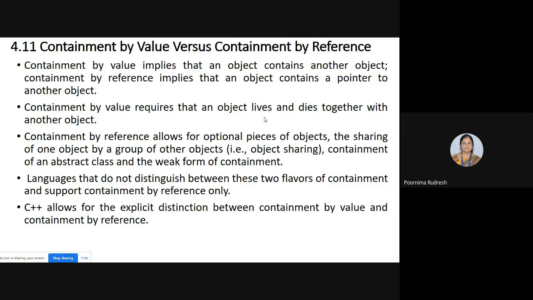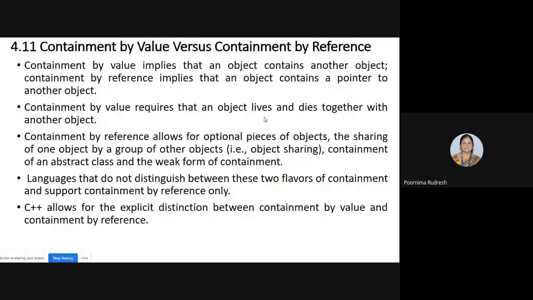But most languages do not distinguish between these two flavors of containment, that is weak containment and containment by value, or containment by reference. Most languages are not distinguishing between these two types of containment, and most of them support only containment by reference.